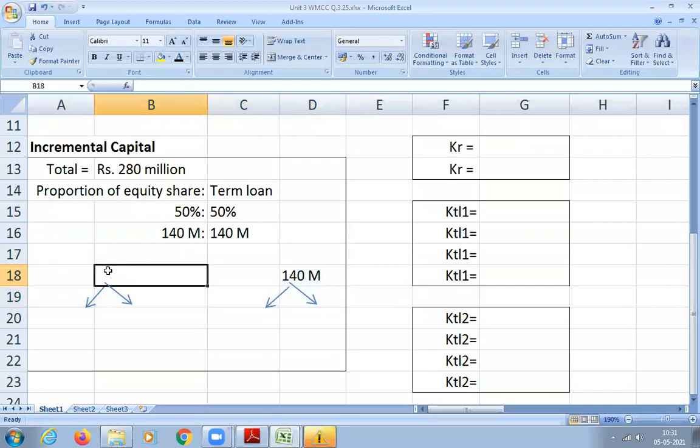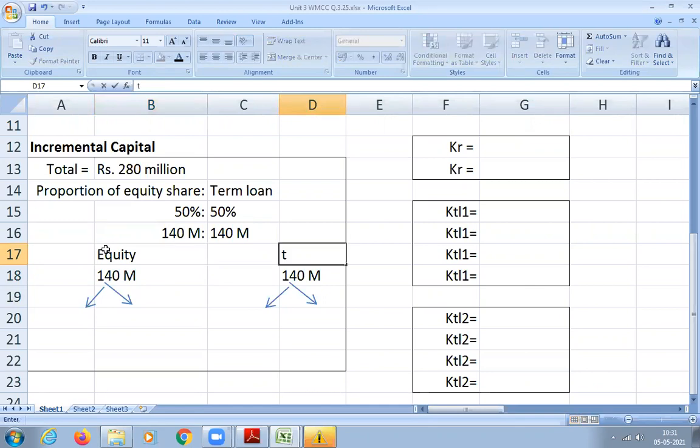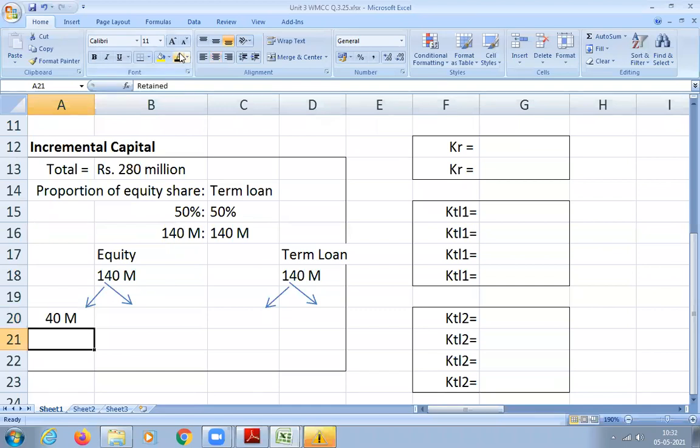Sir, equity is 100 and return is 40 million. So this is the equity part. This is the term loan. I'm just writing it clearly so you will not have any doubts. So term loan 140, how are we going to divide it? How much are they telling for return earnings? 40 million. If you remove 40 million from 140, how much is remaining? 100 million. This will become 40 million return earnings. So the remaining 100 million will become your equity shares.